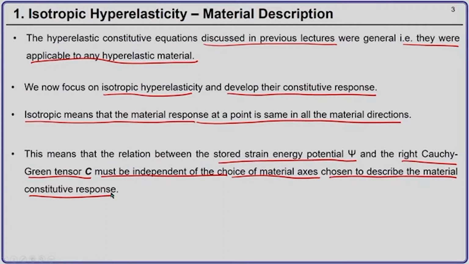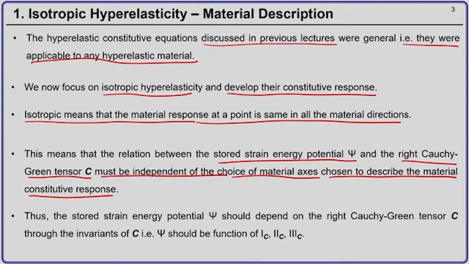So, the relation between psi and C must be independent of the choice of material axis. What this actually means is that the strain energy potential psi should depend on the right Cauchy Green deformation tensor C through the invariants of C.